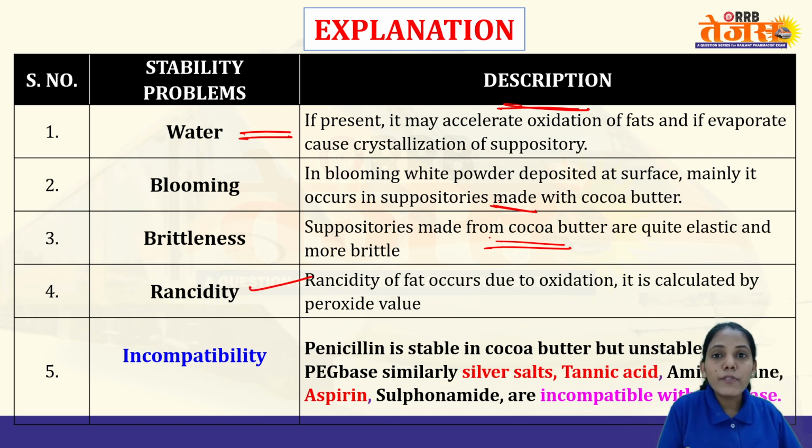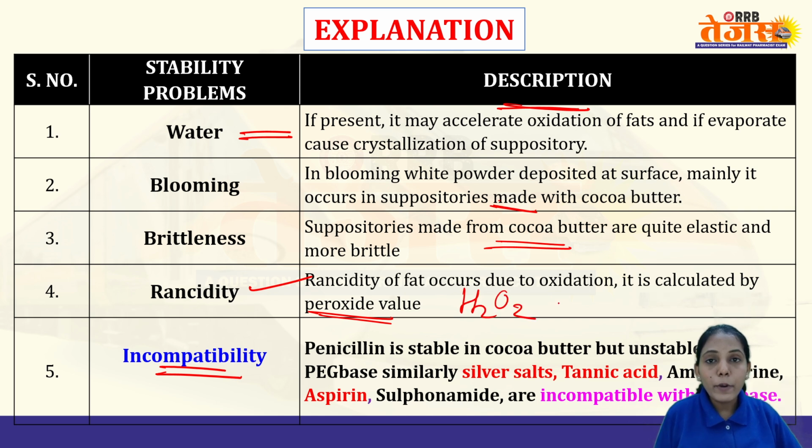Rancidity occurs again because of the oxidation of the fat, and it is calculated by peroxide value. If it is hydrogen peroxide, H2O2, right? Because in the process of oxidation, peroxides are formed. The higher the number of peroxides, the higher the rate of oxidation.